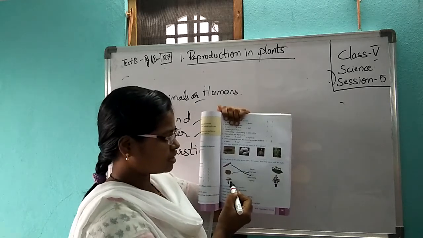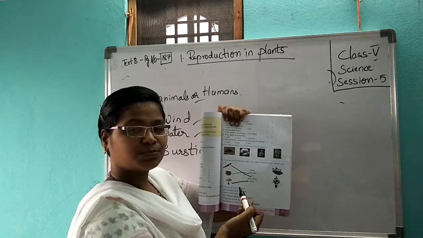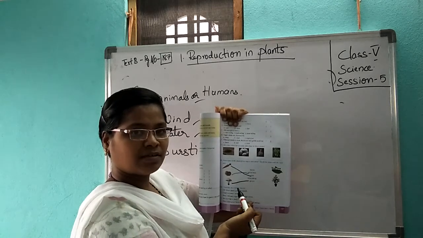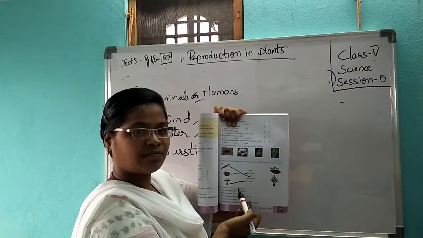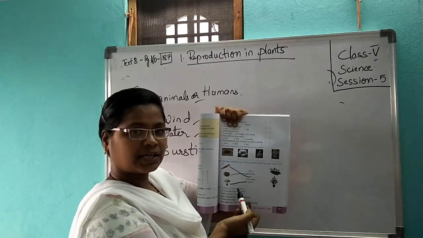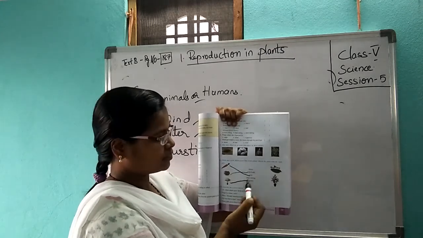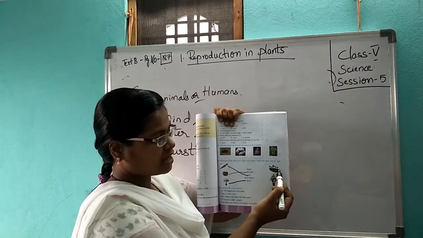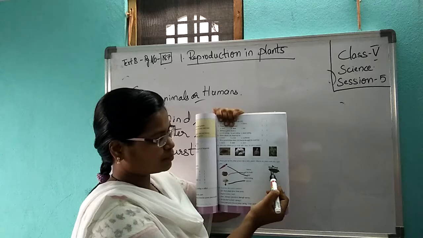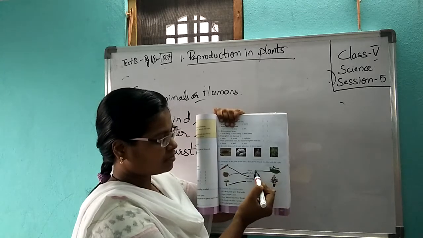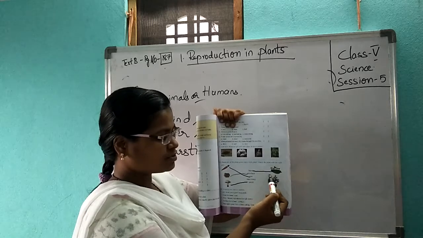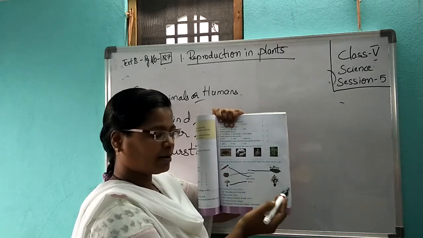Mushroom. We said mushroom has spores. Somebody wrote in the homework that mushroom has flowers. No, mushroom does not have flowers and fruits. It directly gives spores. Here, leaf. At the edges you have small plants growing. From the leaf, new plants are coming. Through leaves, new plants will develop.